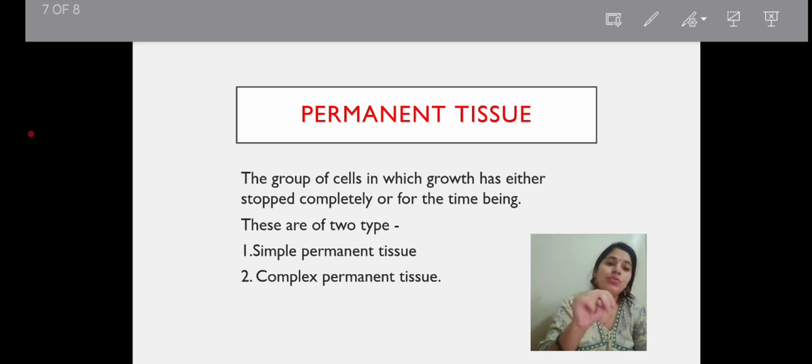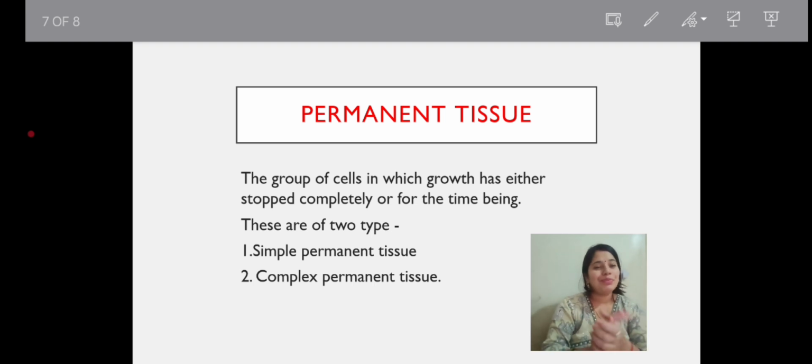Simple permanent tissue is also of two types: protective tissue and supportive tissue. Protective tissue, from the name we can guess what is the function of the protective tissue. Anyone? Very good. The protective tissue protects the softer parts of the plant, like the epidermis protects the softer parts of the plant: leaves, roots, stems.